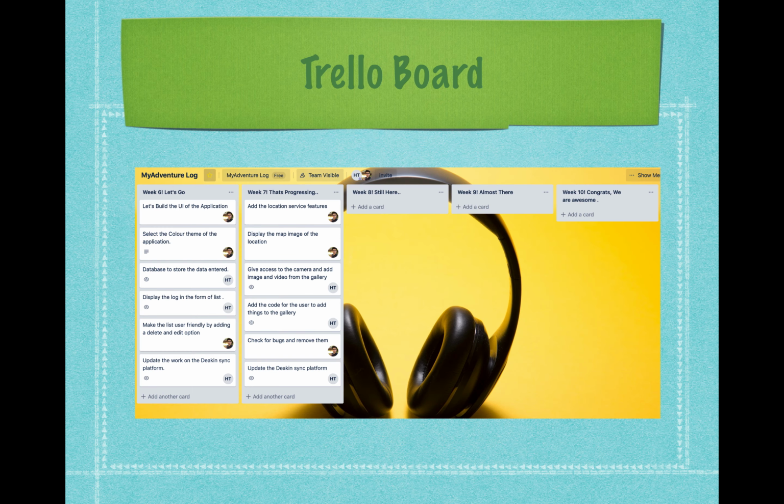And this is the Trello board. We have divided week 6 and week 7 equally. In week 6 we want to develop the database and the major UI to store it on the mobile device itself, and then in week 7 we will be progressing to more advanced features like location and getting access to the camera and everything.